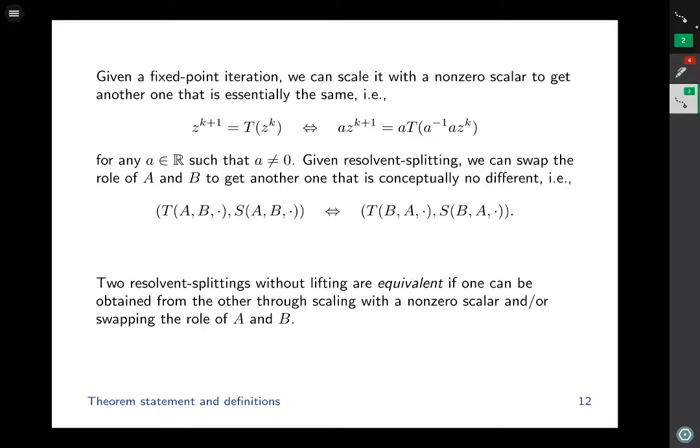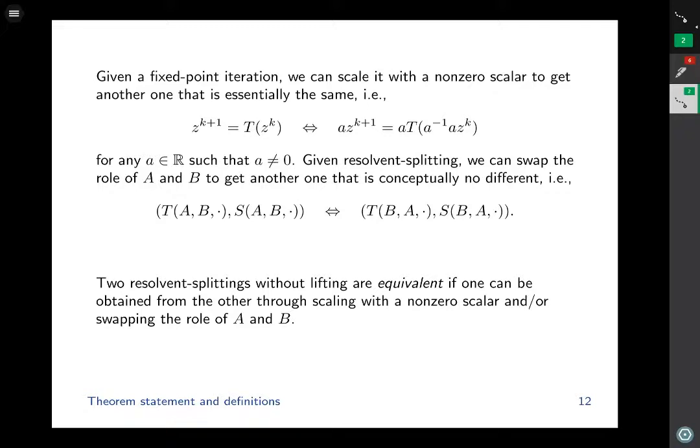Given a fixed point iteration, we can scale it with a non-zero scalar to get another one that is essentially the same. So if we have the fixed point iteration z^{k+1} = T z^k, then we can multiply the output by a on both sides, and then scale the z^k variable by a, and then compensate by a inverse inside. This will give us a quote-unquote different iteration, but conceptually there's nothing new here. It's essentially the same iteration.